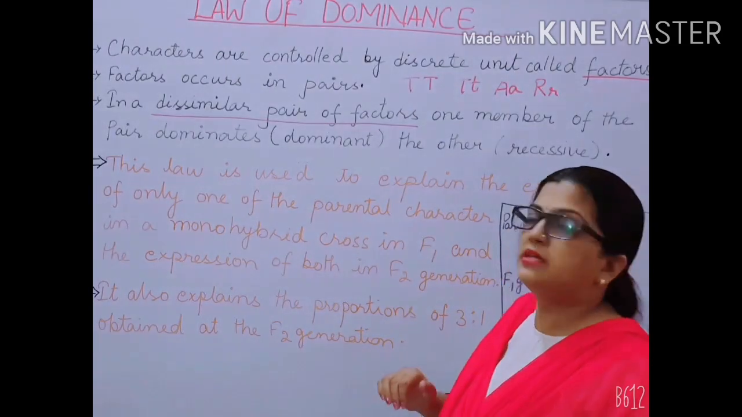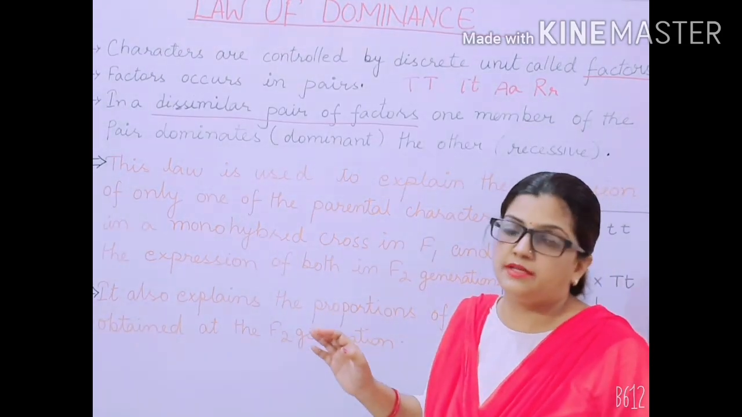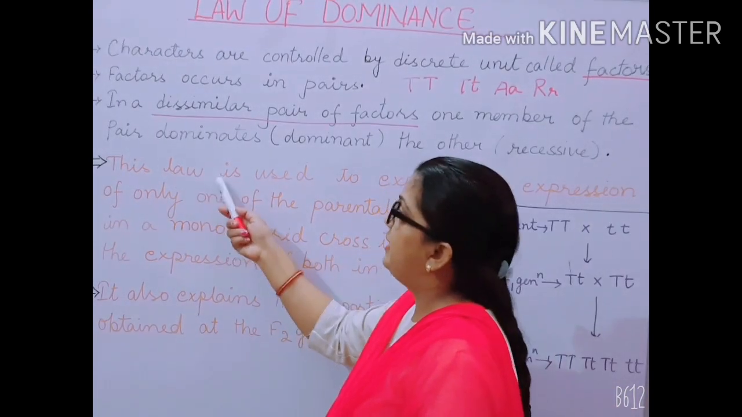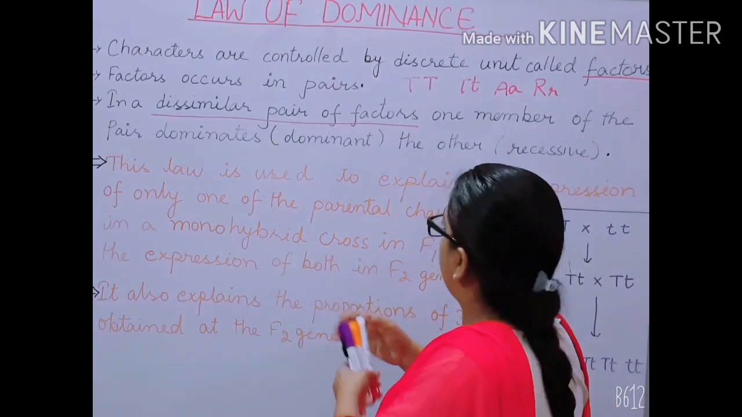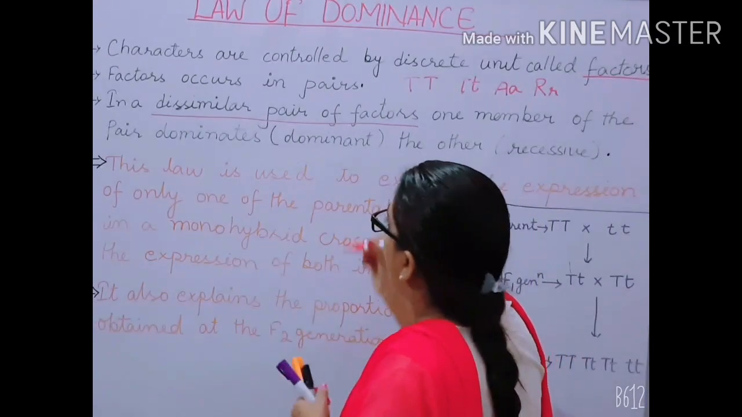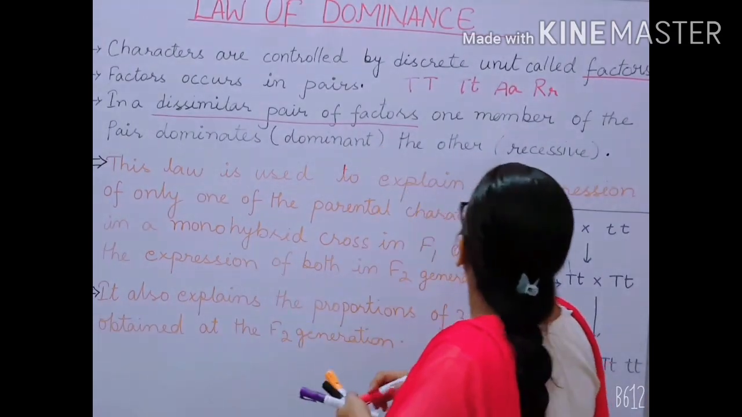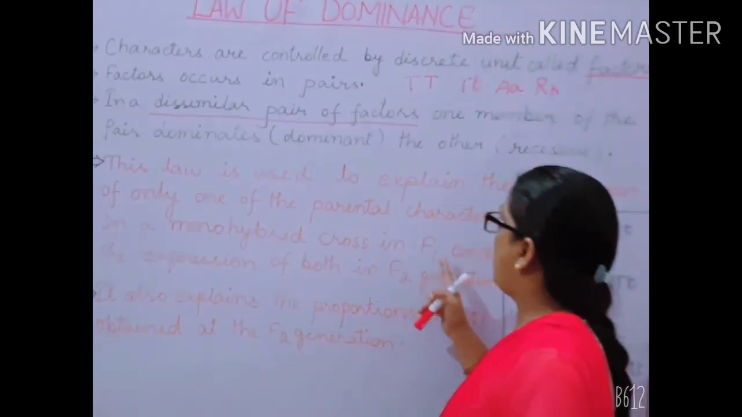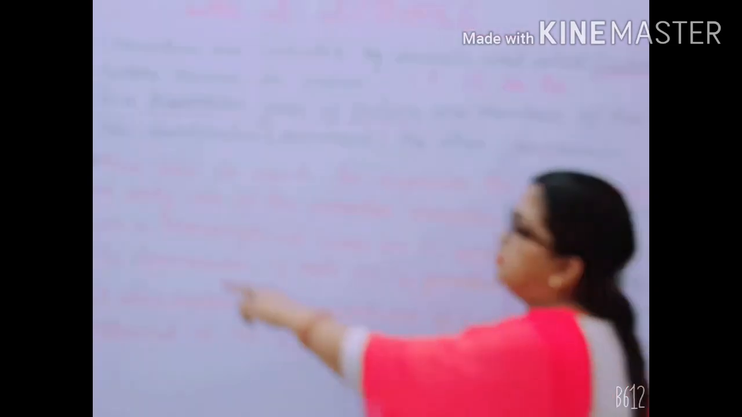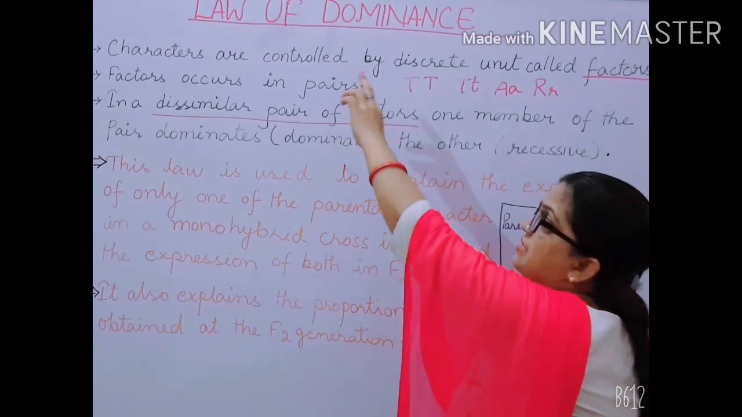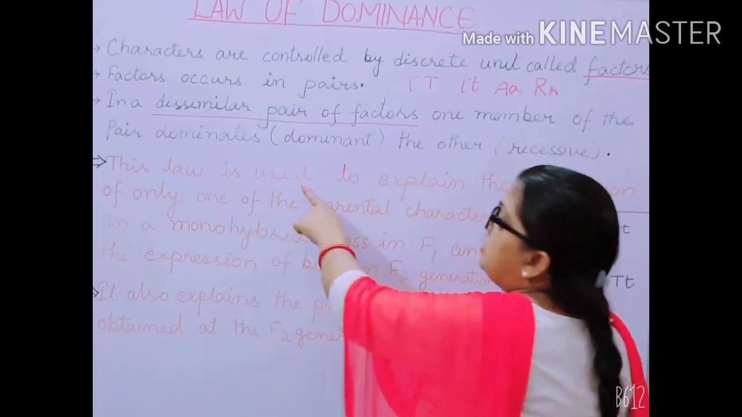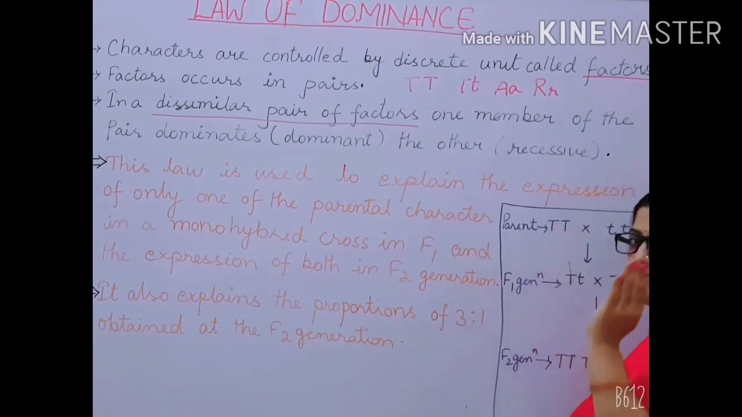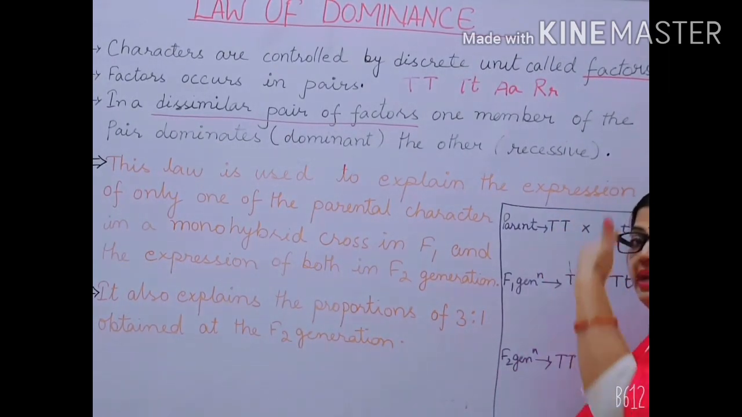Now, what is this point saying? This is also very important to understand. The point says that this law is used to explain the expression of only one of the parental characters in a monohybrid cross in F1. What does it mean? Why is this law of dominance used? This law is used to explain the expression, the character to be expressed.